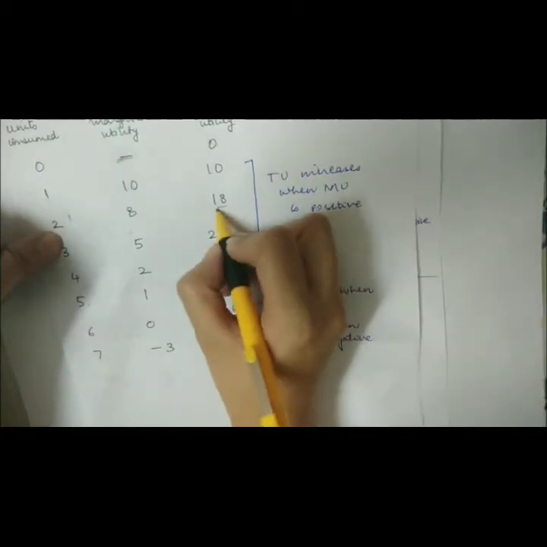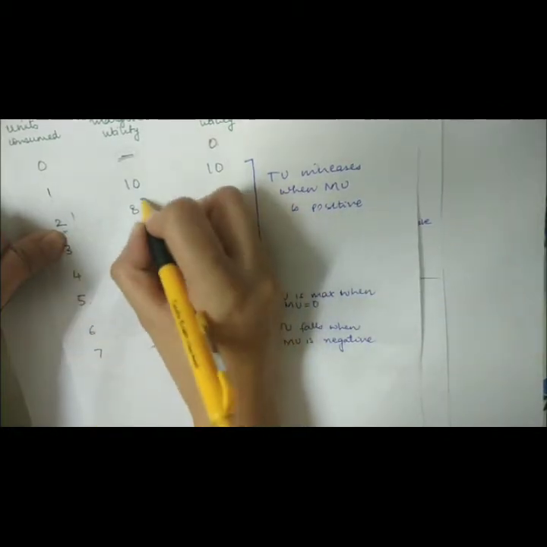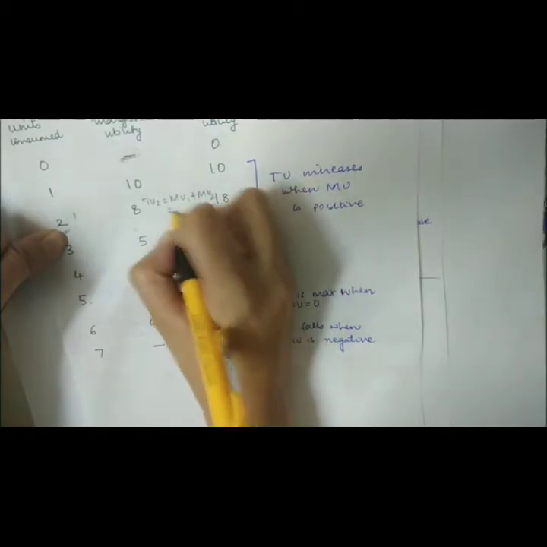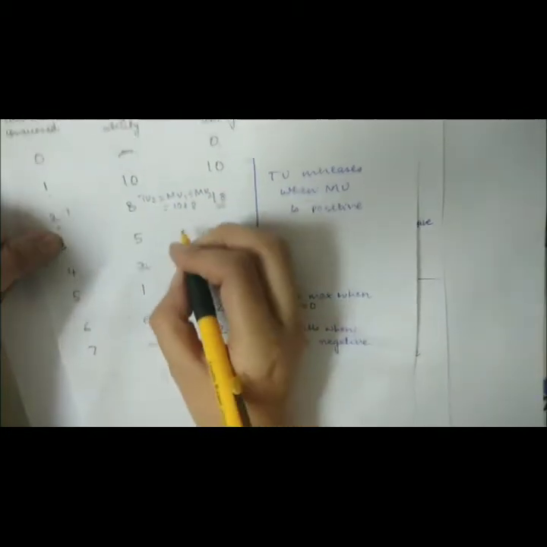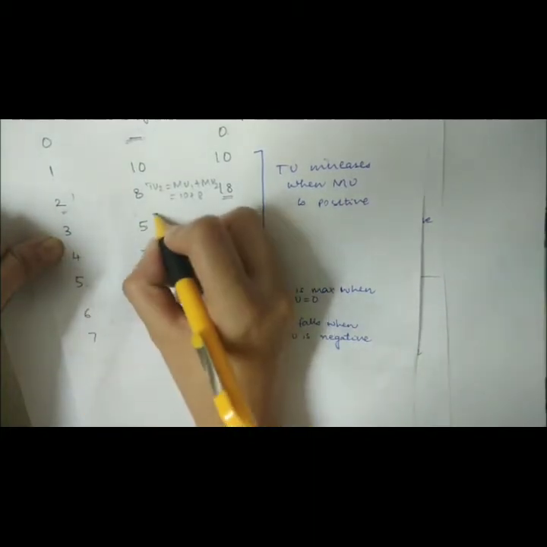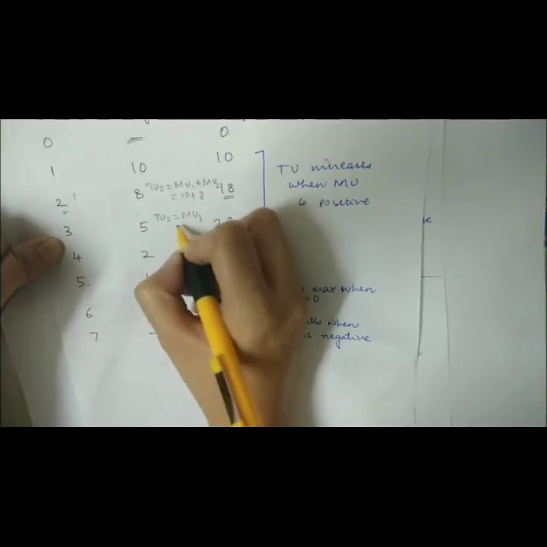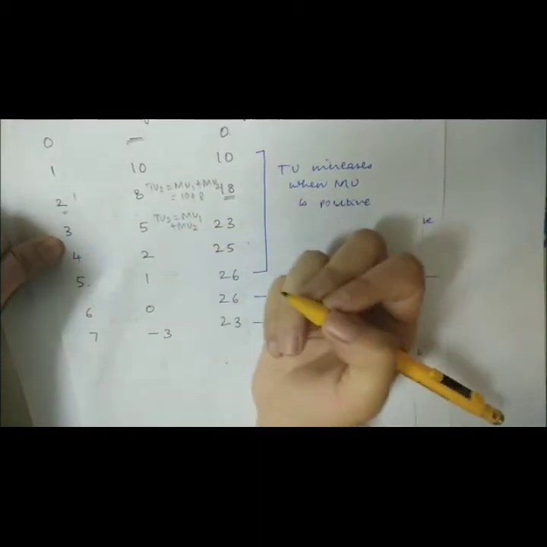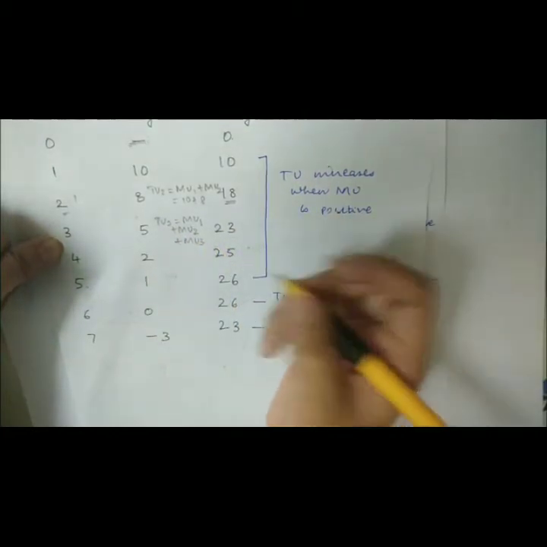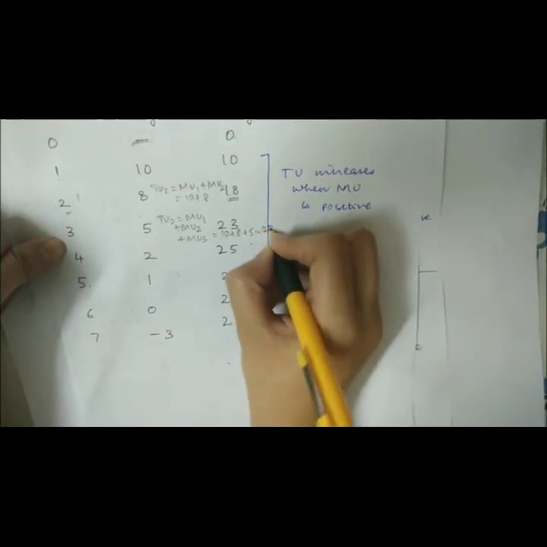Now total utility for commodity 2, TU2, will be MU1 plus MU2, which is equal to 10 plus 8. Similarly, the total utility that you derive from consumption of the third unit of the commodity will be the marginal utility from the first unit plus the marginal utility from the second unit plus the marginal utility from the third unit, which is equal to 10 plus 8 plus 5, which is equal to 23.